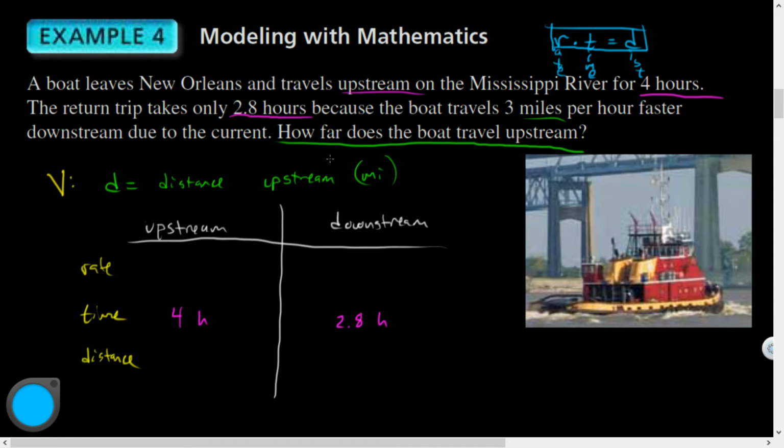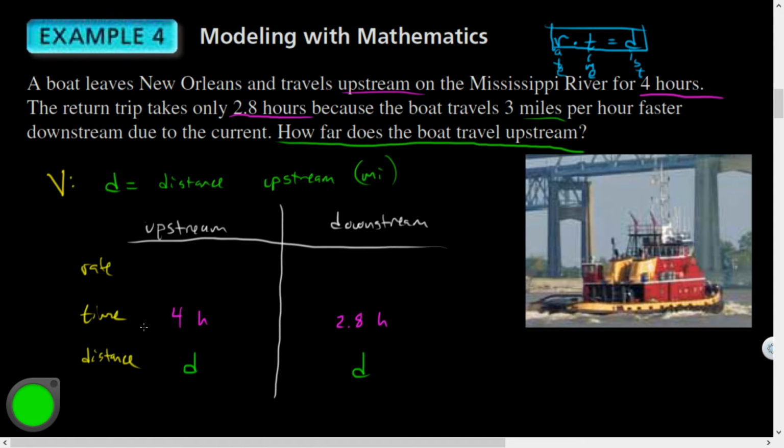Distance. I don't know my distance. I just called my distance D. Is the distance upstream going to be the same as the distance downstream? Unless that stream suddenly changed significantly due to flooding, the distance they went up is the same as the distance they went down. So these are the same in this case, right? Those are equal to each other.